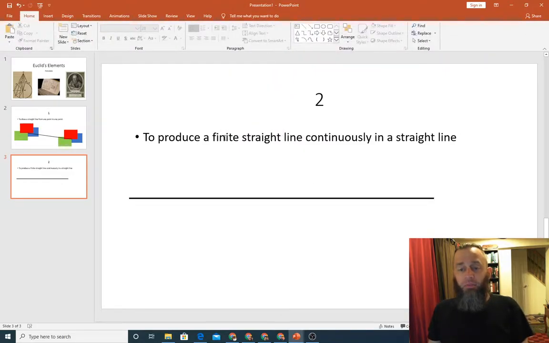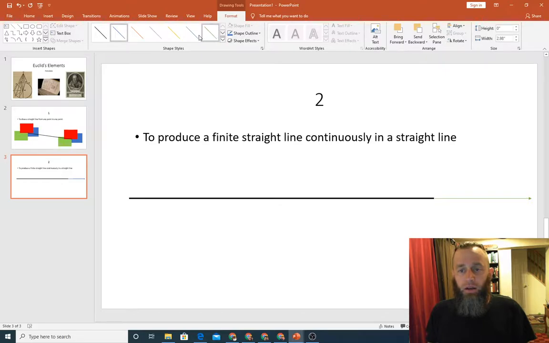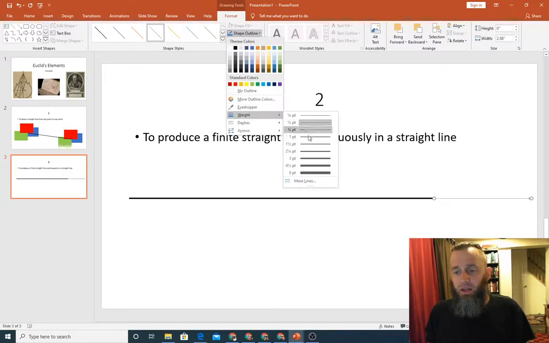All right. So you've got a straight line, and he wants you to grant him that he can continue to produce it continuously. So you take a finite straight line, and you can continue to make it longer. You can always make a line longer. So I'm going to add to our straight line starting at this point. I'm just going to keep it going, since it's a continuation of the previous one. And there we go.